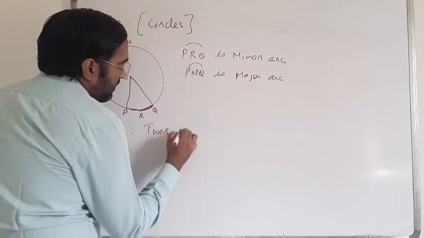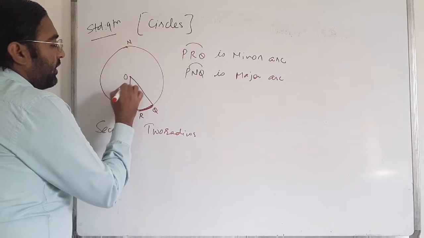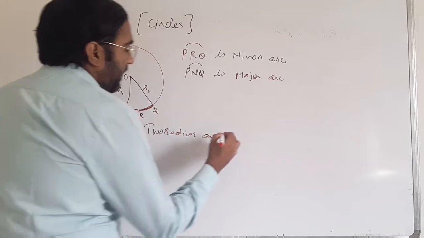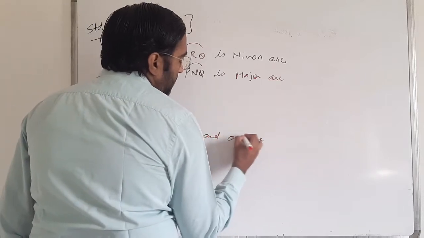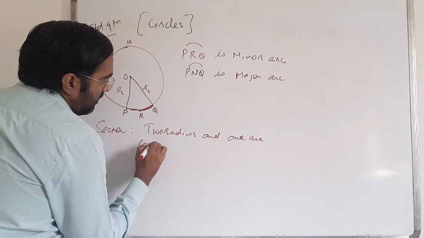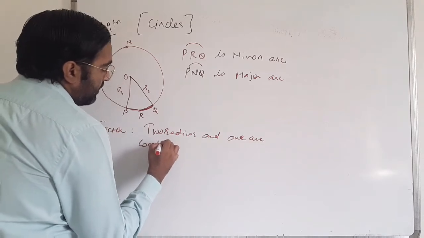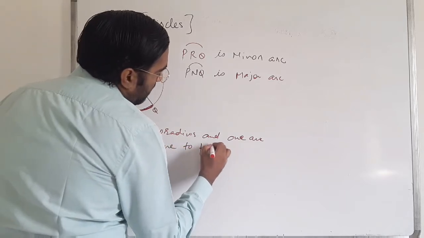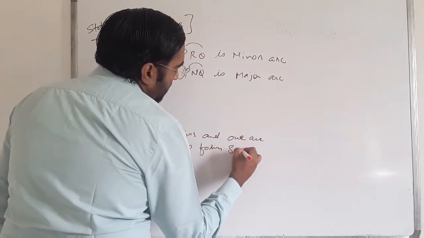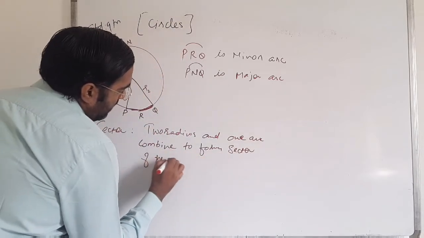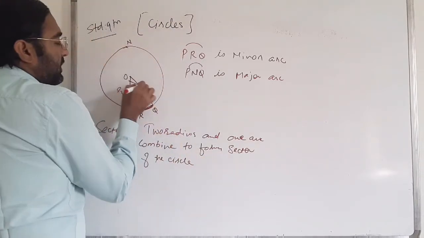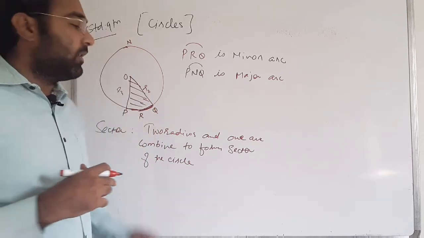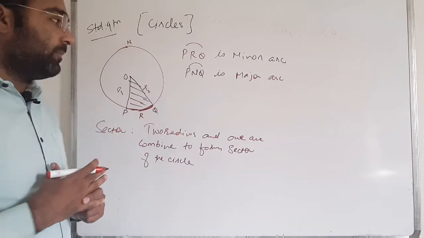Here is my R1 and this is the R2, two radii and one arc combine to form the sector of the circle. So this part of the circle is known as the sector of the circle.